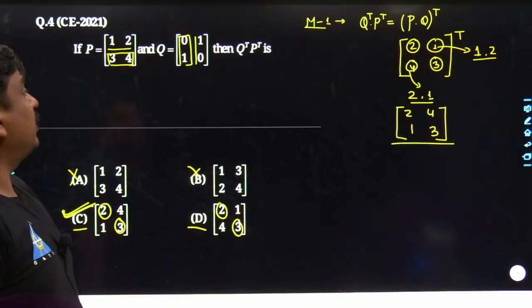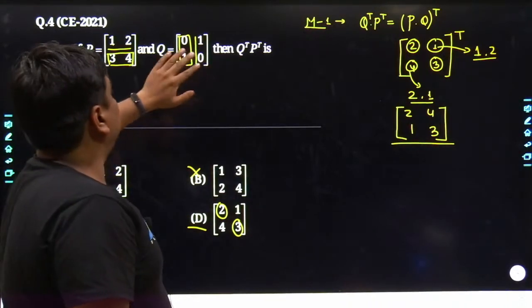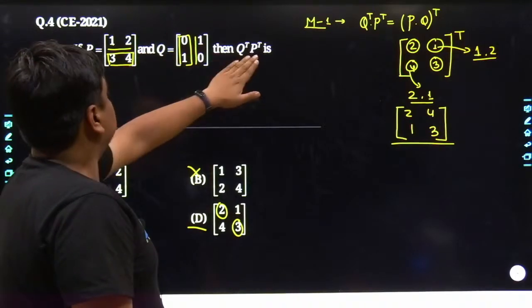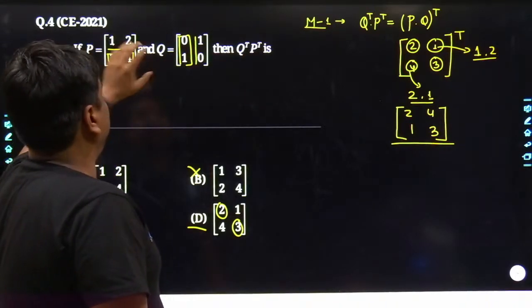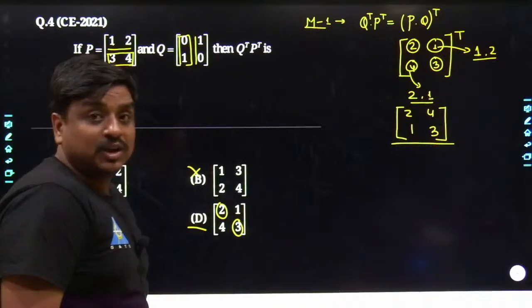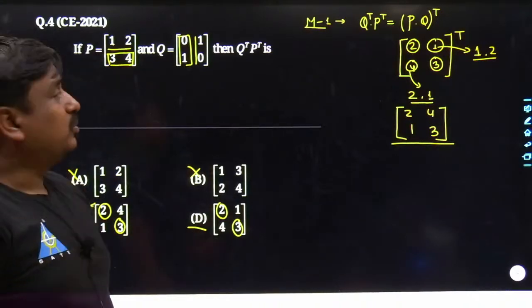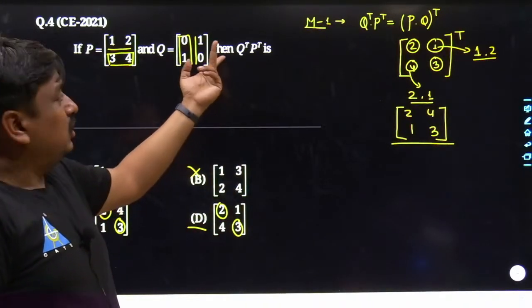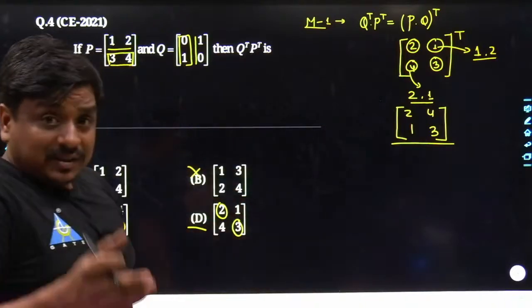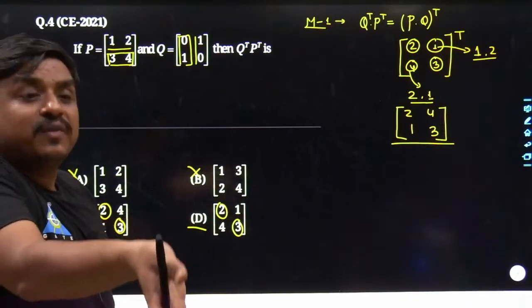The second method would have been to straight away calculate the transpose of the matrix Q, the transpose of the matrix P, and then in the same order multiply them together. You should not change their order, because once you change their order, the matrix multiplication may still be possible, but their answer may be different.